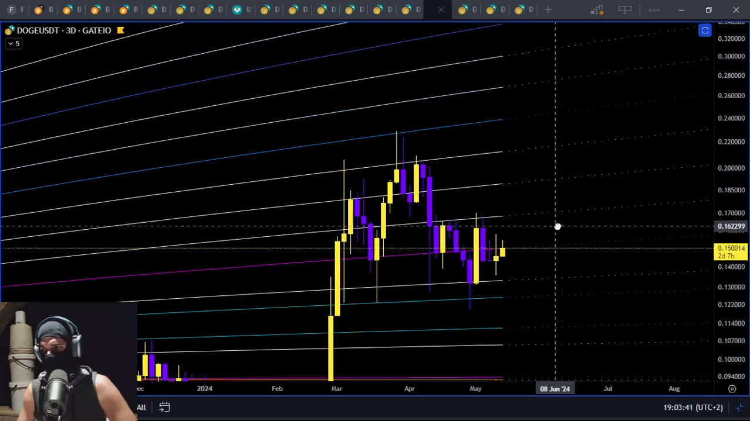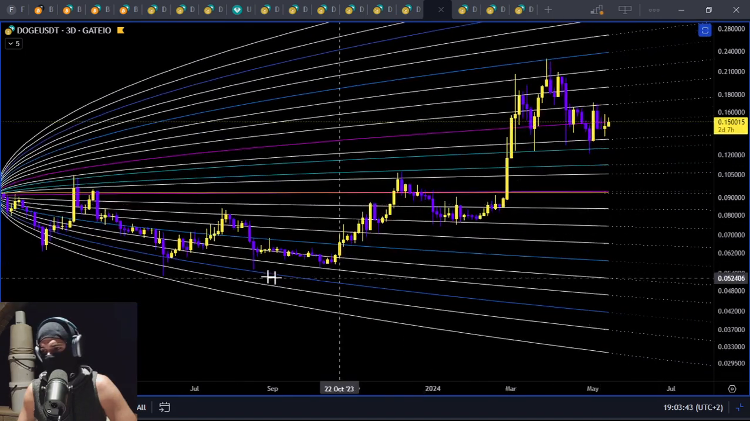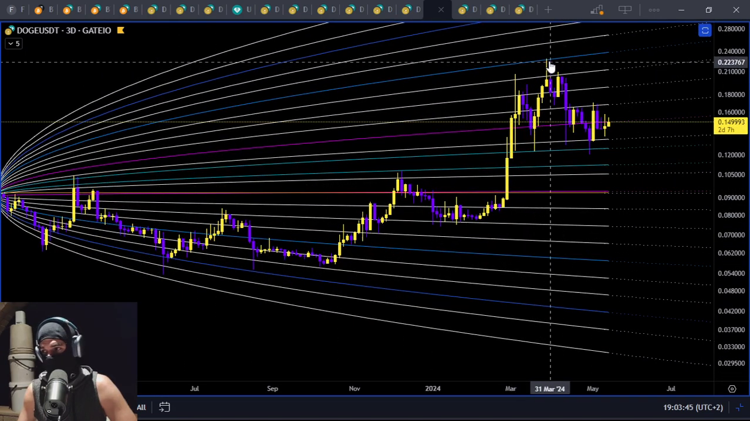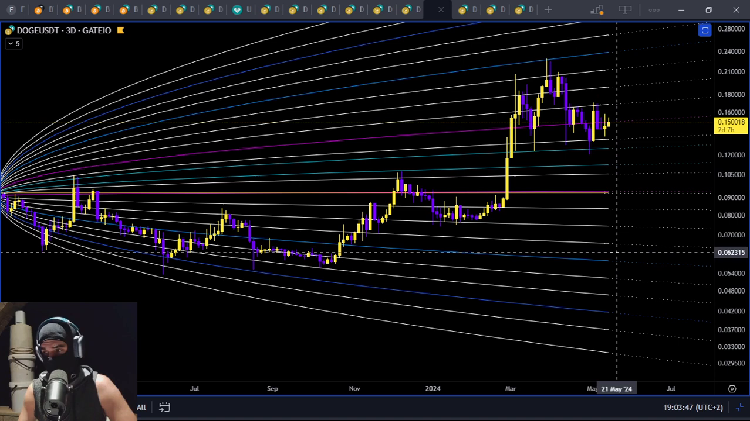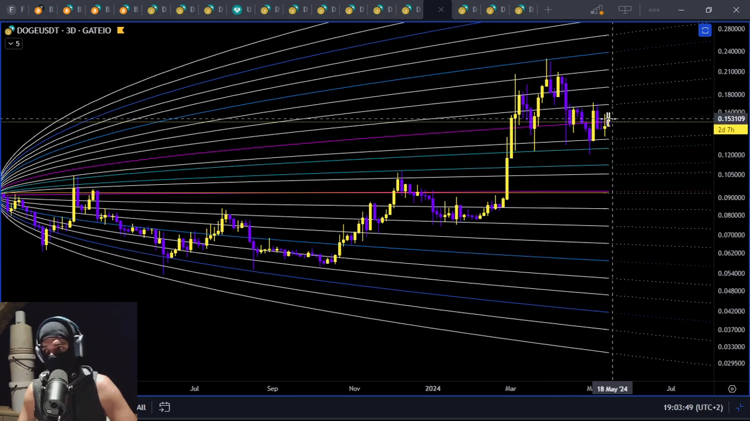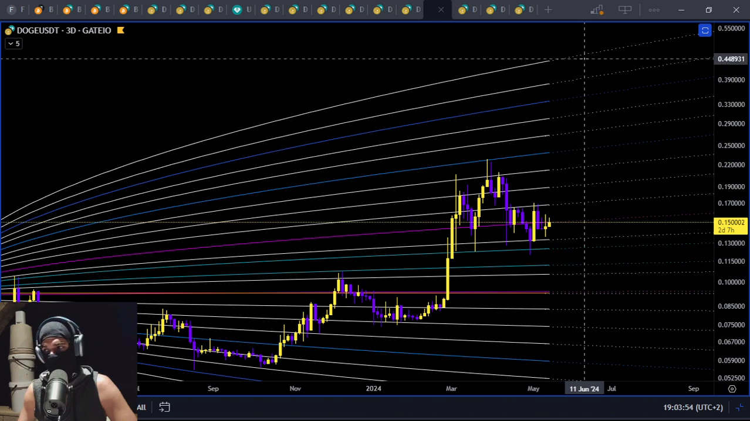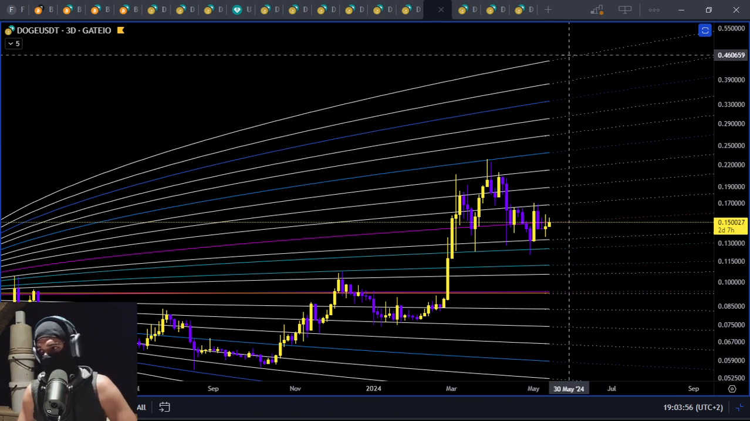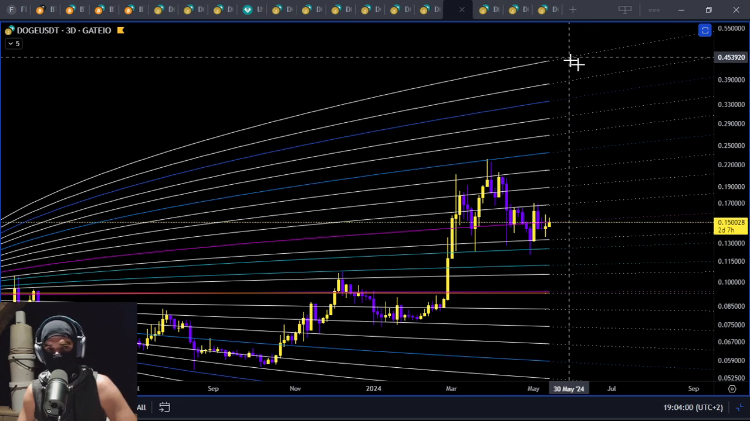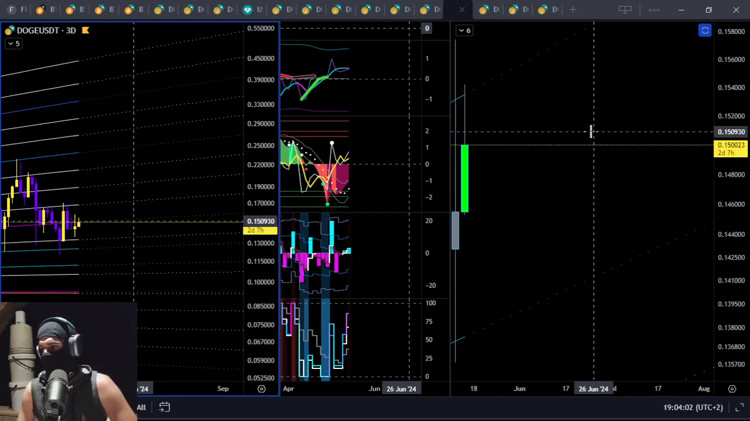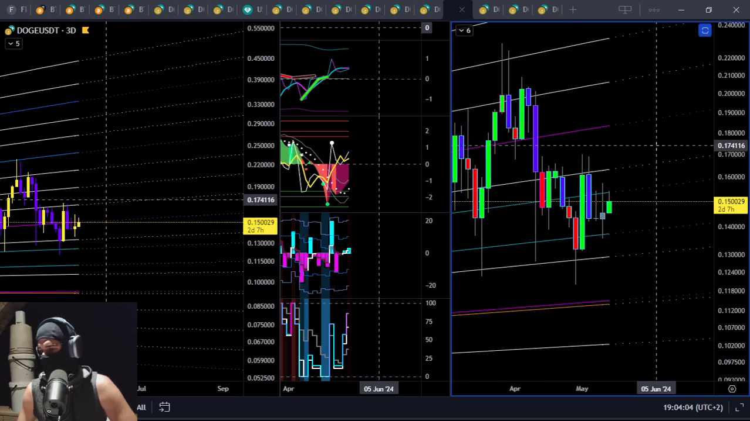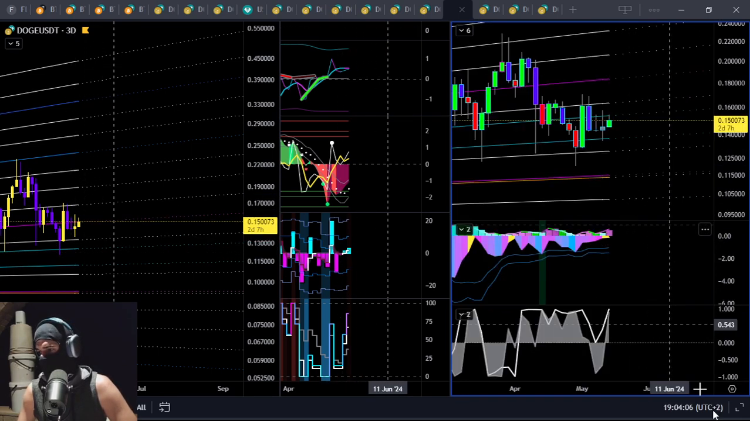If it breaks this pink, as we saw here, it hit this side of the cone. It has come up and hit this blue, so technically it wants to come down and hit this blue. But if it holds above this pink, it naturally wants to mean revert to the top side of the cone at about 45 cents. Just call it here, 3 cents. Okay, that's on the 24-hour. We will use this one next.